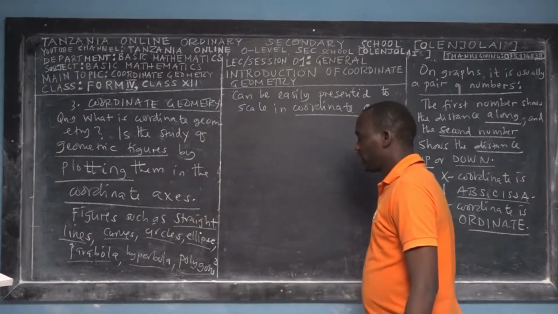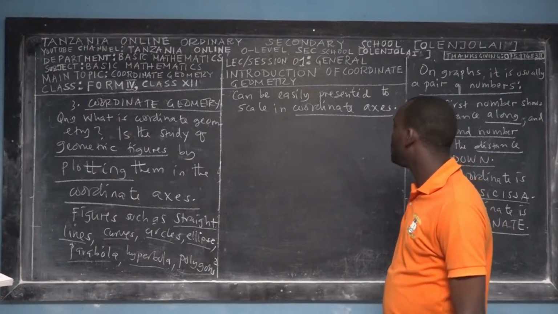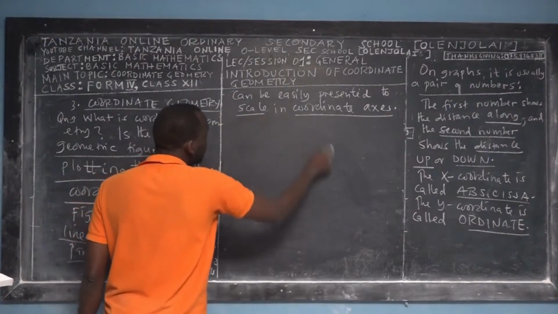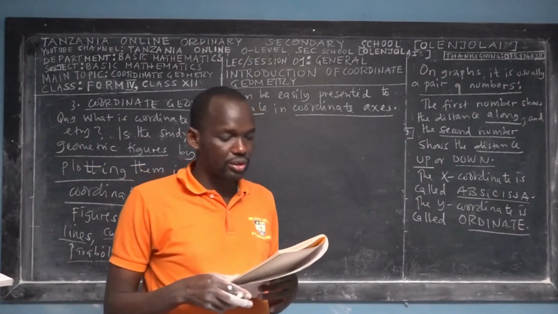So say figures such as straight lines, curves, circles, ellipses, parabola, hyperbola, polygons can be easily presented to scale in the coordinate axis. So that's the definition of coordinate geometry.